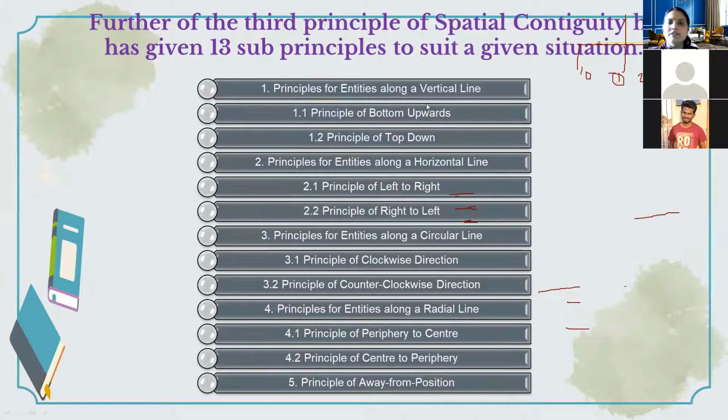Okay. So in the principle of spectral contiguity, there is the principle of entity along a vertical line. According to the vertical line, we can arrange by the principle of bottom upwards and the principle of top downwards. I will explain it here, since I forgot to take this slide. So here you can see the principle of bottom upwards. What is this principle of bottom upwards? We can see it first. If this is a tree, okay. So this tree is